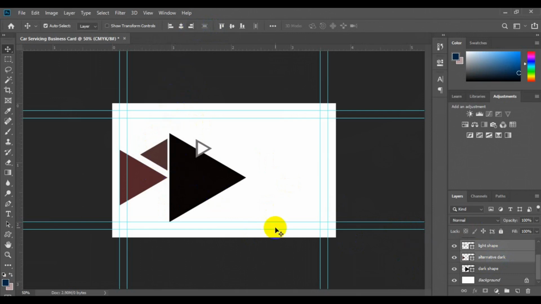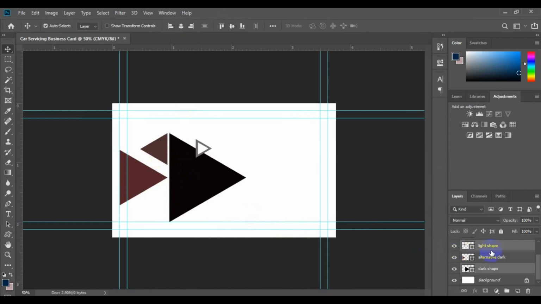Okay, so next thing we need to do is to select this particular light shape right here, this one right here. So once you select it, then we have to locate this particular dark shape. Then we have to press Ctrl key from the layer thumbnail right here, and then we make sure we align them at the top. So we have to select align to the top. So you have it in this way.